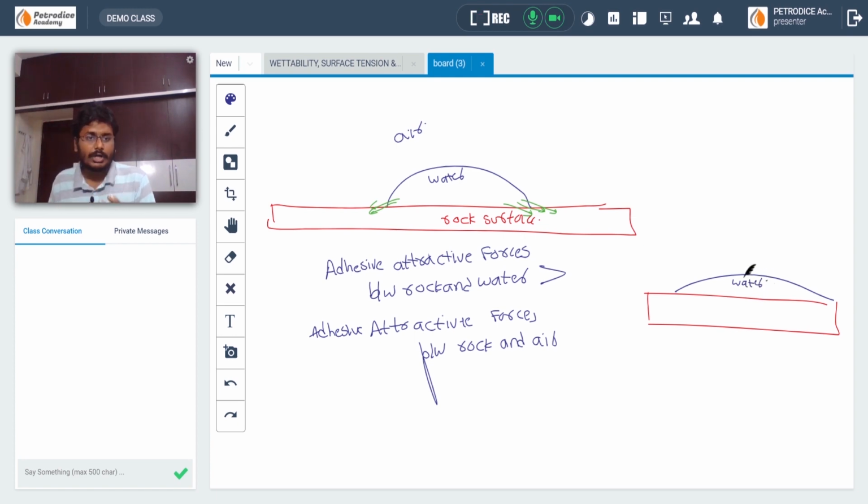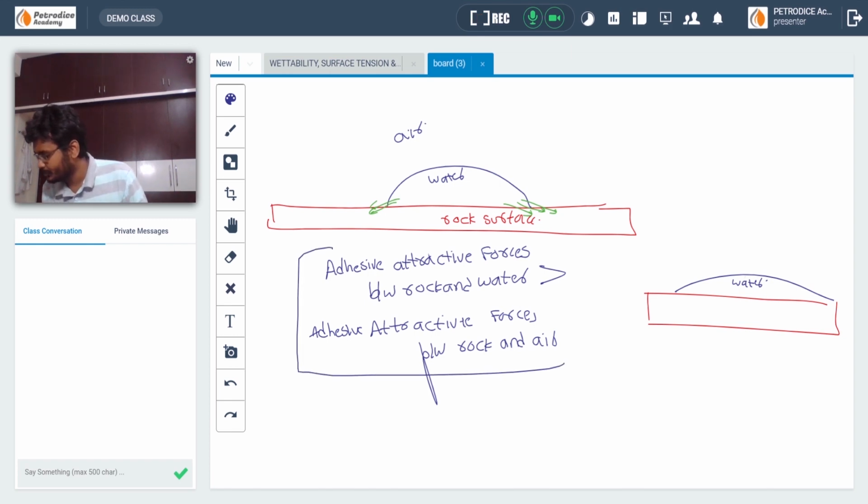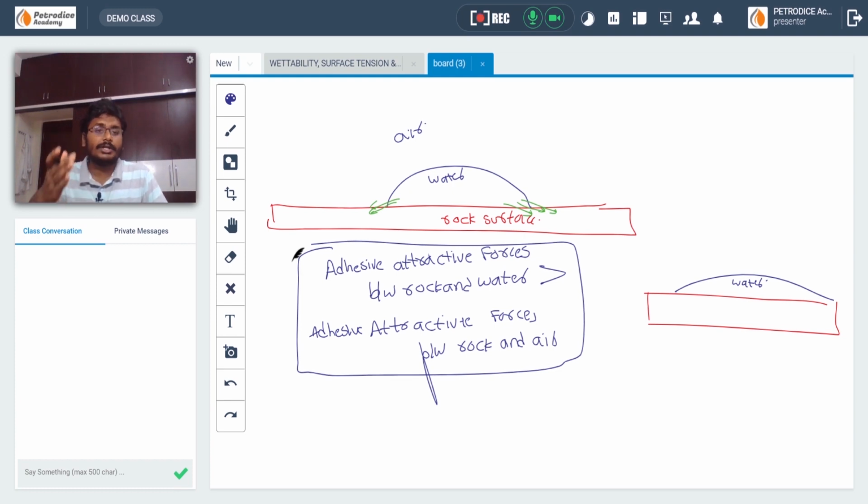The ability of the rock to spread a particular fluid on top of it is known as wettability. Wettability is mainly due to the adhesive forces between rock and water. In this case, because the adhesive forces between water and rock are very high, the rock surface is water wet. Means the rock molecules have a high tendency to pull the water molecules towards them, a high capacity when compared with air.